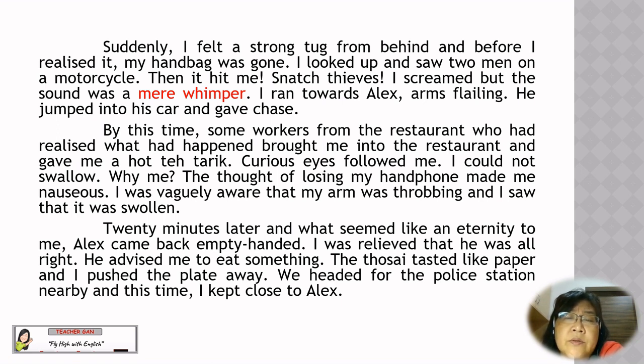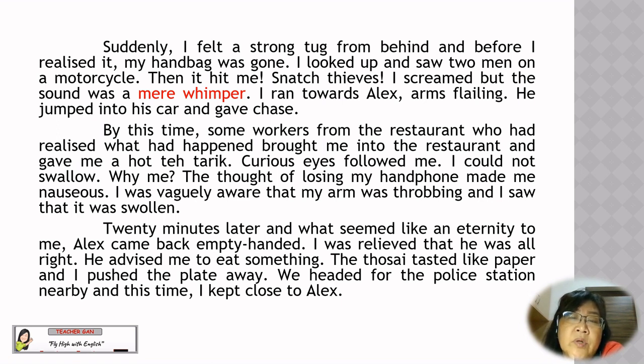I looked up and saw two men on a motorcycle. Then it hit me. Snatch thieves. I screamed, but the sound was a mere whimper. I ran towards Alex, arms flailing. He jumped into his car and gave chase.